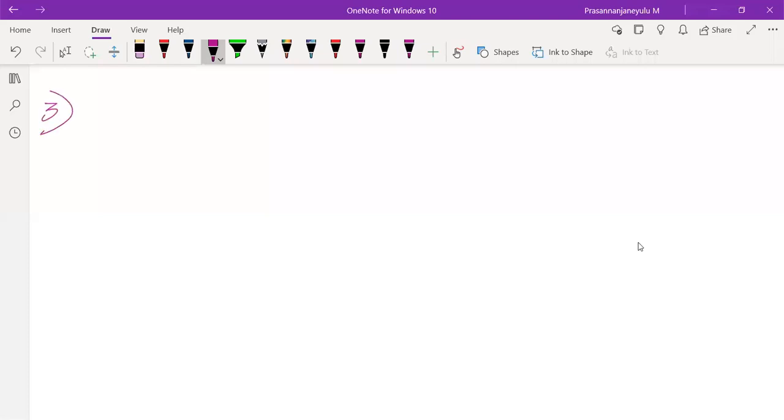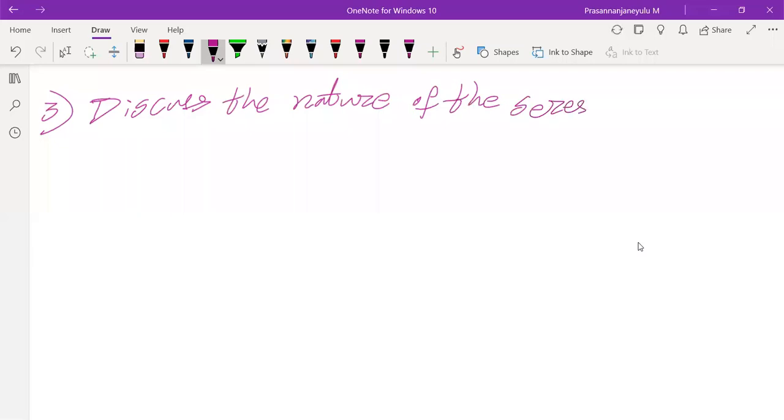Another problem, third problem. Test for convergence, otherwise discuss the nature of the series, summation n equals 2 to infinity of 1 by n into (log n) whole power p.